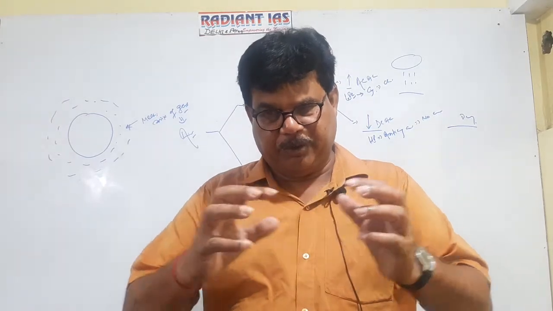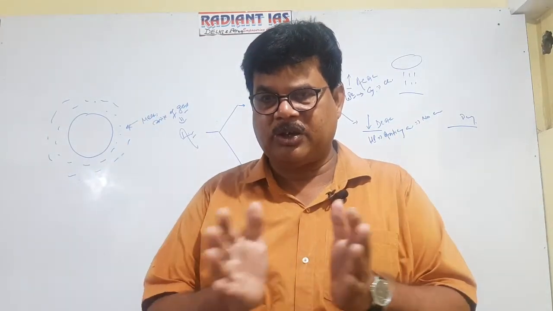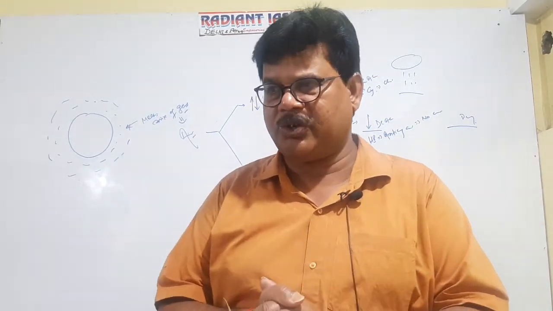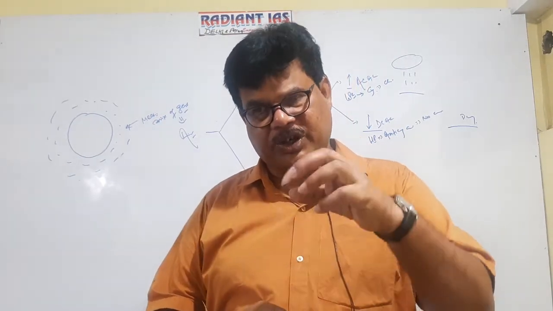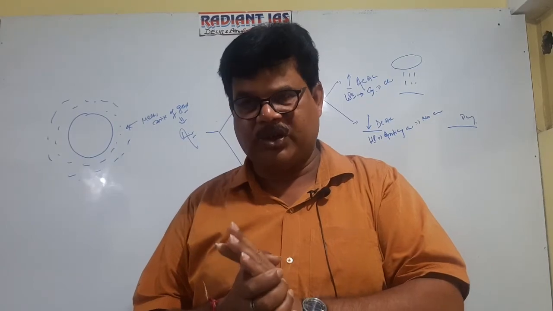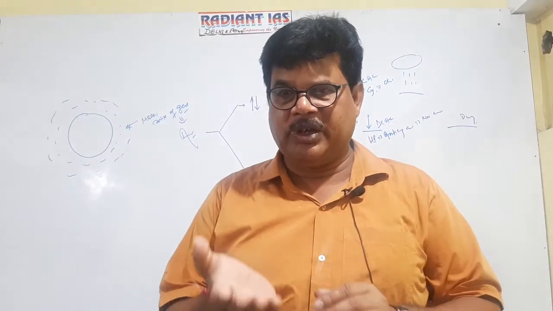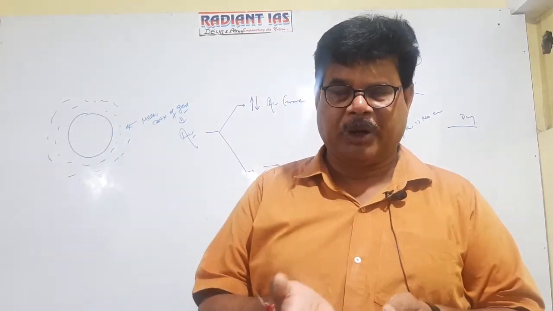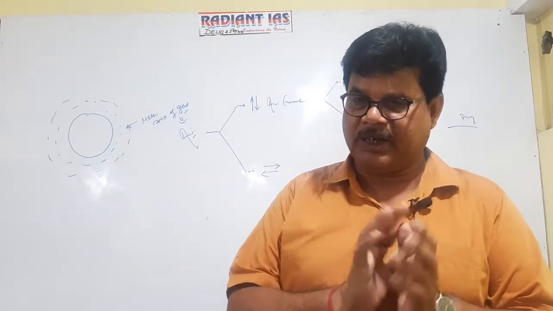So if it spreads, the weight decreases. That's why it is said that dry air, being heavy, has a downward descending tendency, and moist air, being light, has the tendency to uplift in an upward direction. Getting it now?